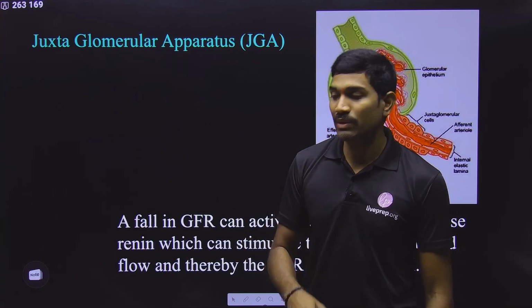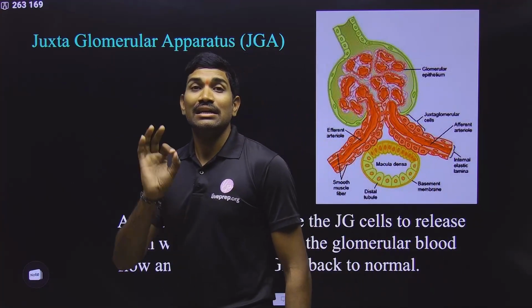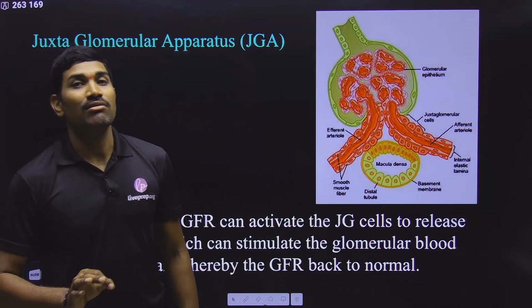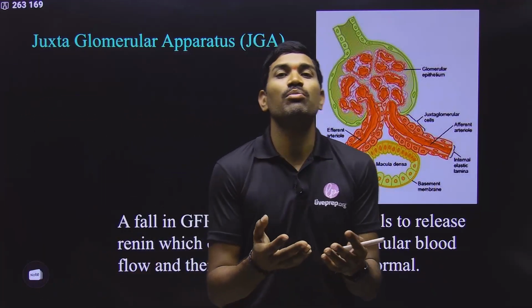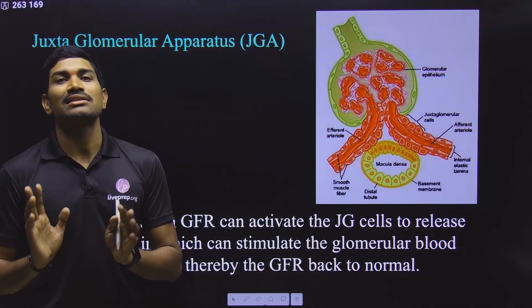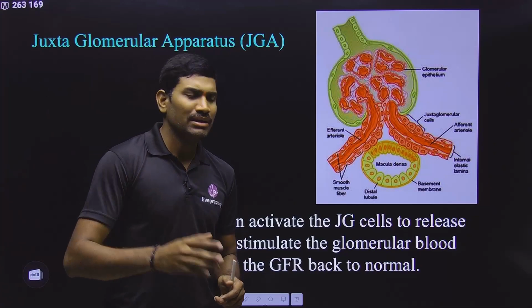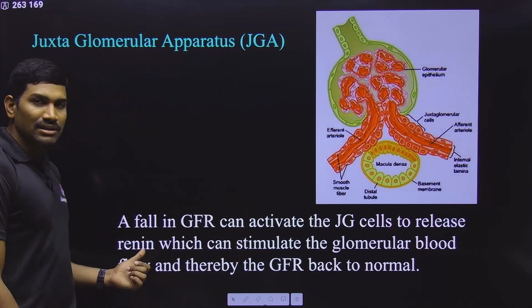But there is another spelling, R-E-N-N-I-N. Rennin is the enzyme involved in digestion of milk protein in infants, and its action is in the stomach. That is actually related to the digestion and absorption chapter, but that chapter is deleted, so leave it. The spelling is very important.